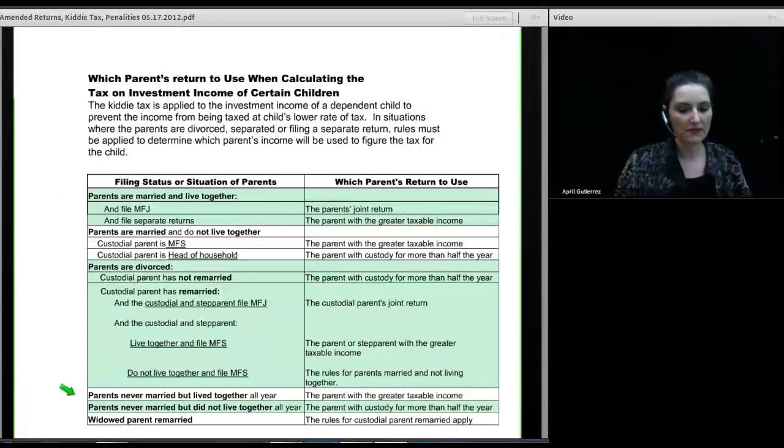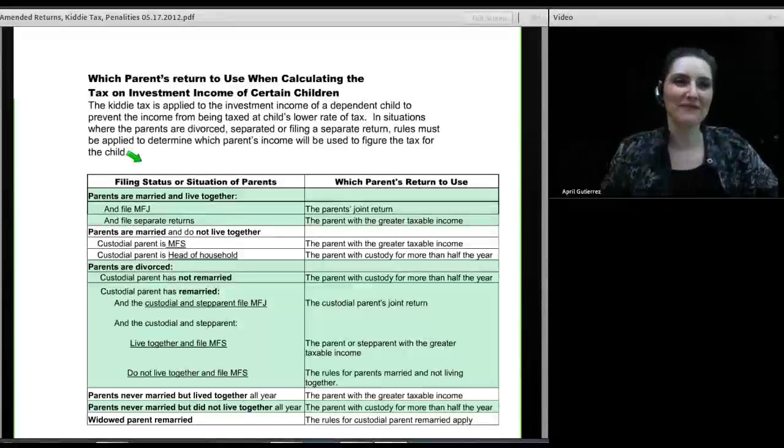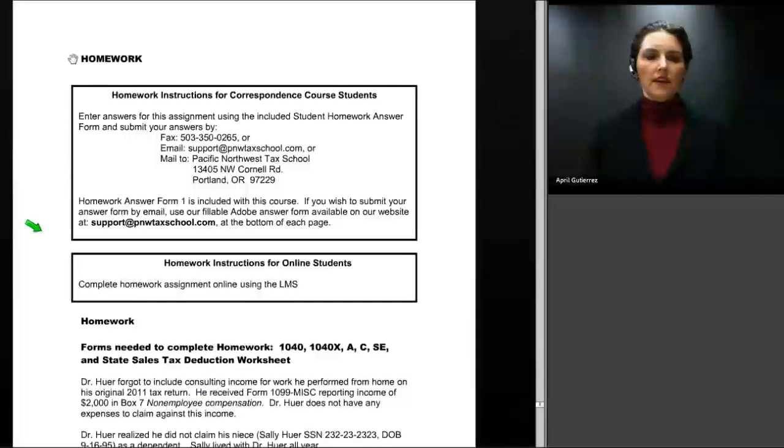If the parents never married but lived together all year, you'll use the parent with the higher income. If the parents never married but did not live together all year, you will use the tax return of the parent who had custody for more than half the year. And if you're dealing with a widowed parent who has remarried, you will use the rules for custodial parents. So that's how the table works, and you apply that table when you're completing Form 8615.